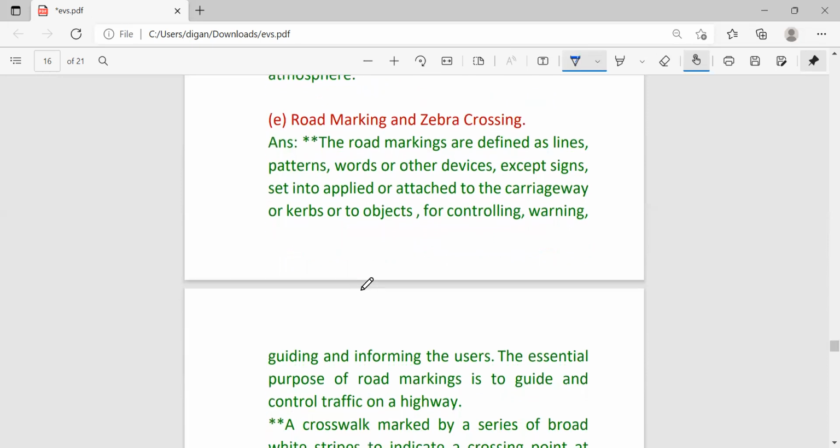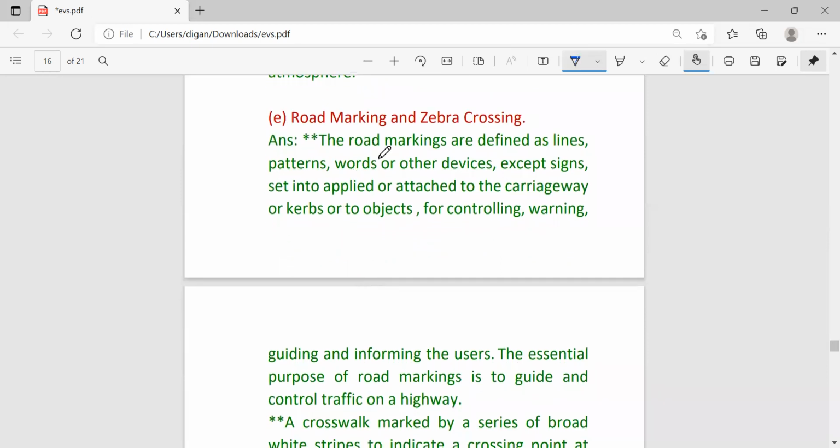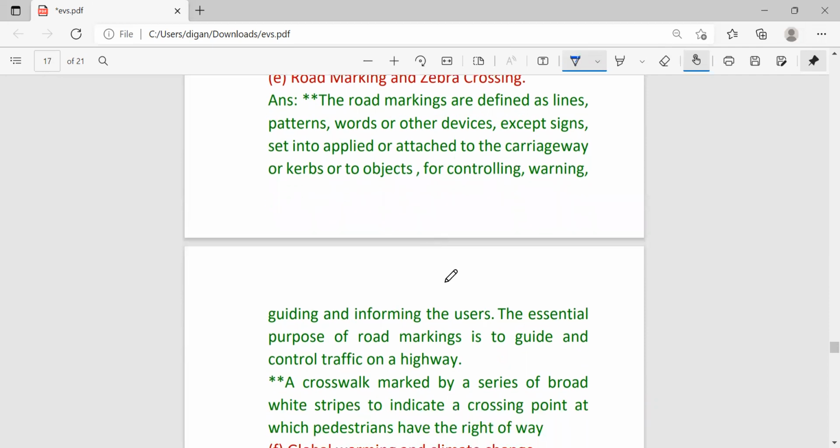Road markings are defined as the lines, patterns, words, and other devices, except signs, set into, applied or attached to the carriageway or kerb or to objects, for controlling, warning, guiding, and informing the user. It means road markings may be different types of lines, patterns, words, and other devices, except signs, which help and guide the users.